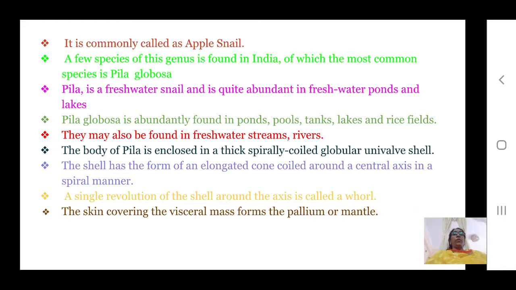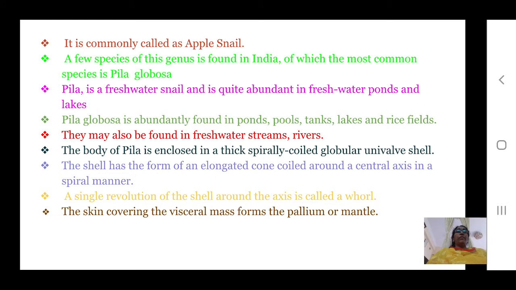Now, the body of Pila is enclosed in a thick, spirally coiled, globular univalve shell. The shell is univalve, that means it has only one opening, and it is spirally coiled.